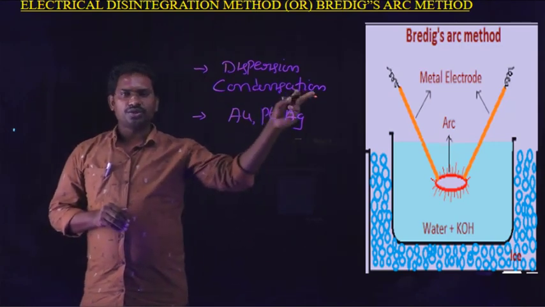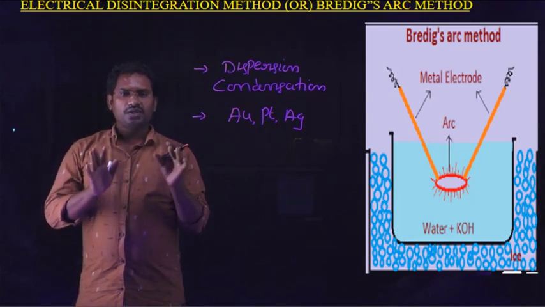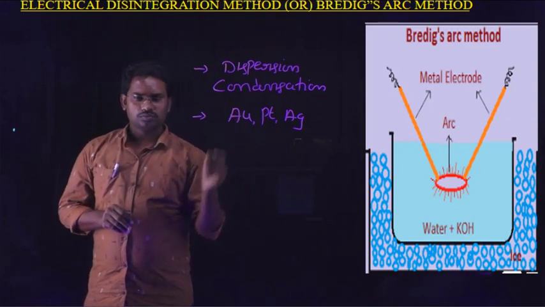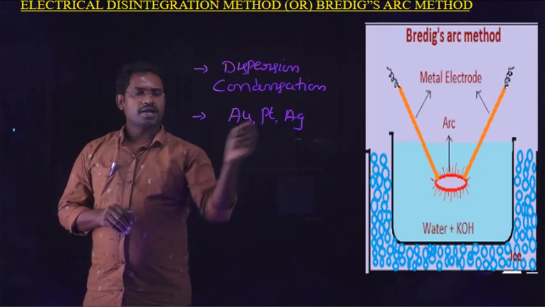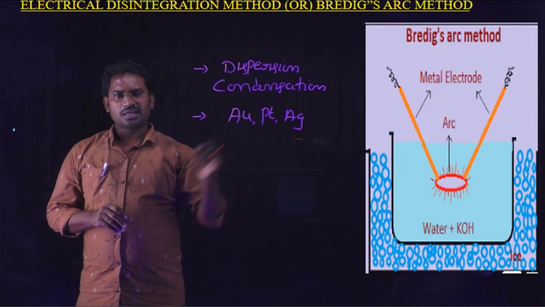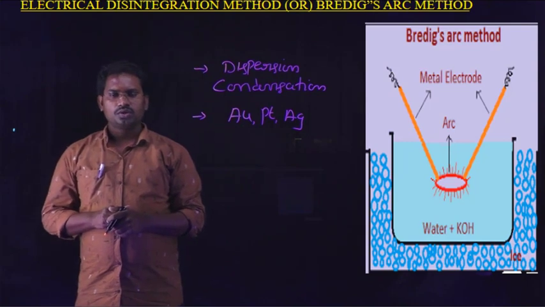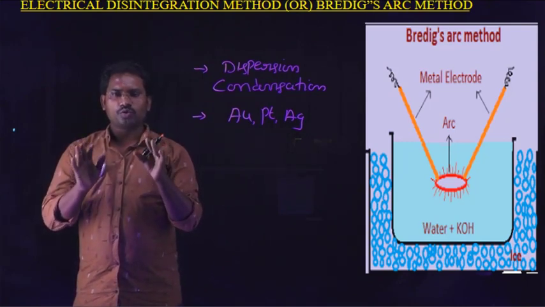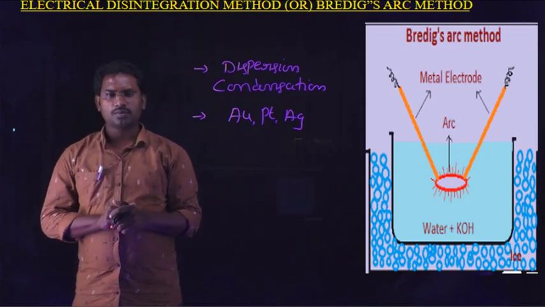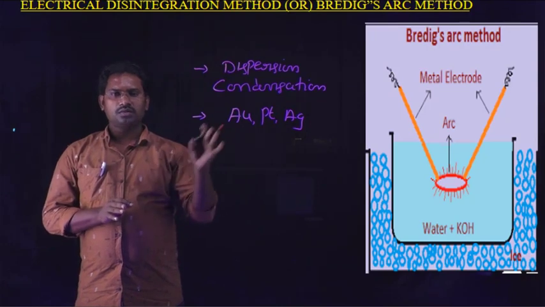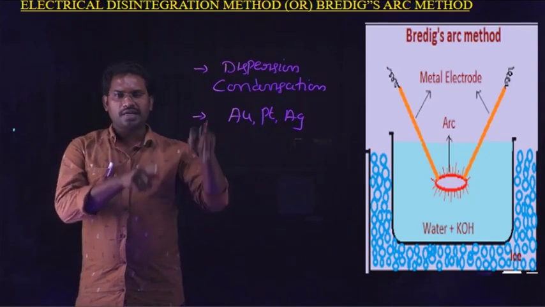Once you look at the image, in that image we take the metal as electrodes. For example, we take gold metal as electrodes, or platinum metal as electrodes, or silver metal as electrodes, depending on which colloidal solution we have to prepare. That metal consists of two electrodes, one is the cathode and the second one is the anode. You can clearly see in that image, the metallic electrodes are struck with an electric arc.